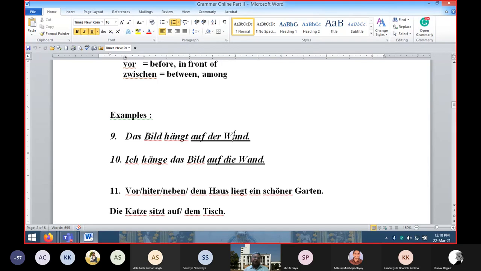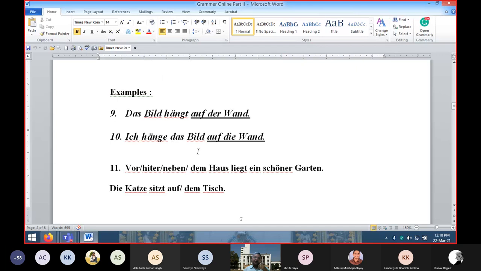So here the meaning is: das Bild hängt auf der Wand, the picture is hanging on the wall. Now it's simply a position, a location. So it is dative. And if you remember, the feminine article in dative is der. That's why it is there. Now, if the sentence is showing some action, then it will be accusative.